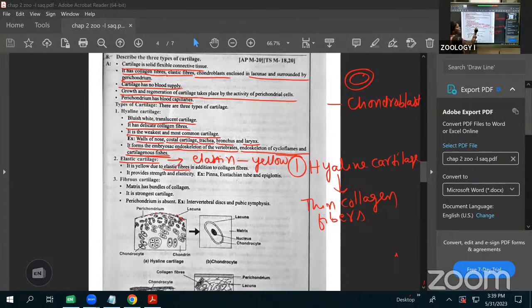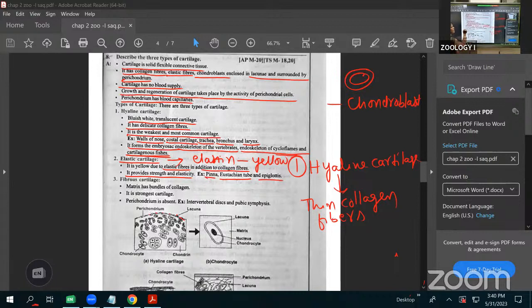In addition, some collagen fibers are there along with the elastin fibers. They are yellow in color. That's why elastic cartilage is yellow. It provides strength and elasticity. Where is it located? The ear pinnae have this, the eustachian tubes, the larynx and pharynx, and the epiglottis is also made up of elastic cartilage.